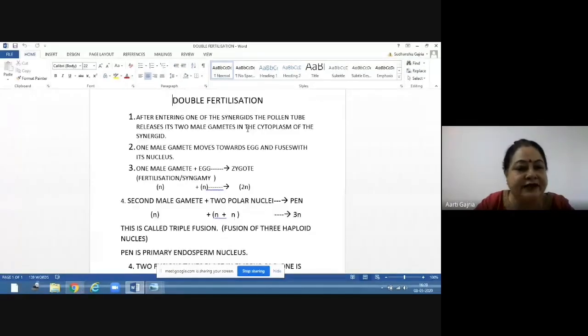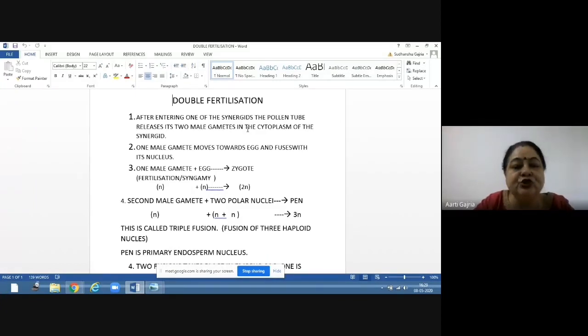So it is entering from the micropylar end, and this pollen tube is releasing its two male gametes. We know that the pollen tube has two male gametes, which are the result of the mitotic division of the generative cell. The generative cell divides mitotically and gives rise to two male gametes.